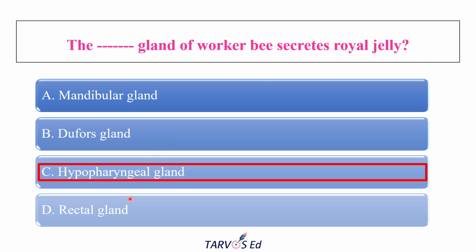And the rectal gland is totally different. This is involved in the digestion process, like water and ion absorption and secretion. So rectal glands are the important thing which has a role in excretion, excretion of water and ions and all. Okay, so they have no role in royal jelly production.